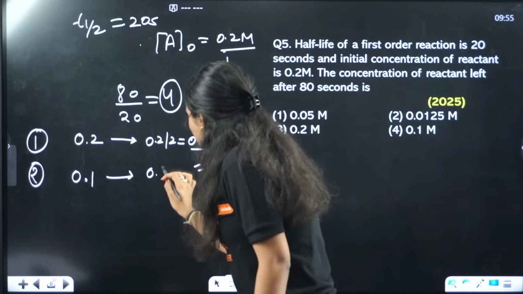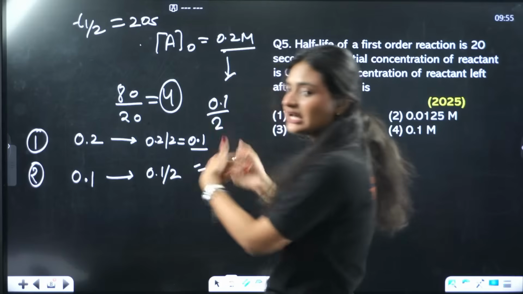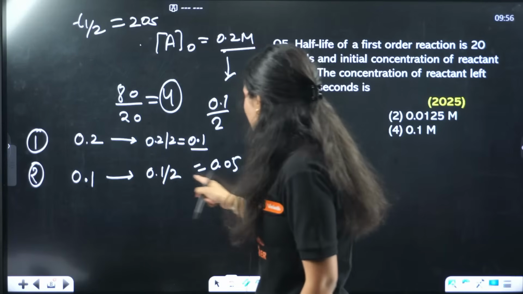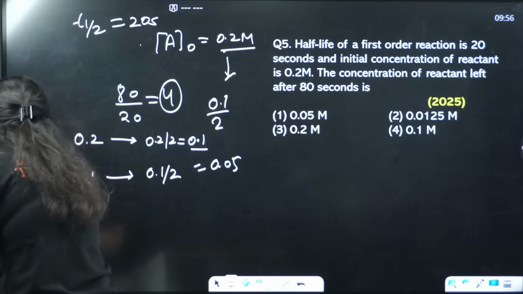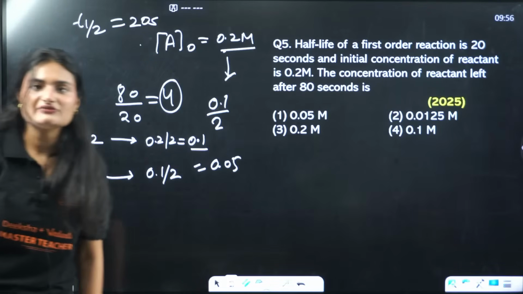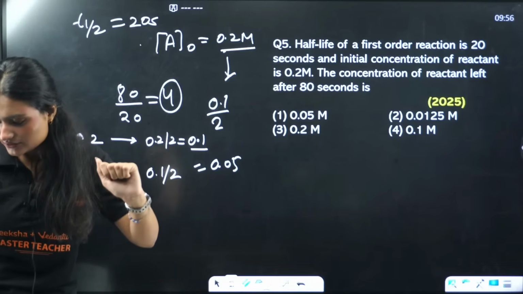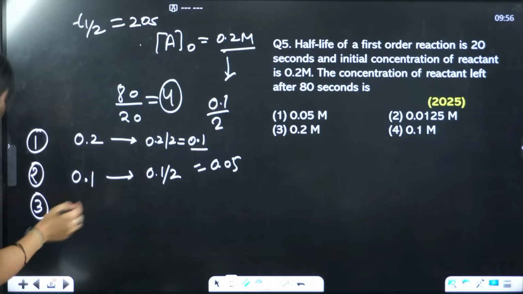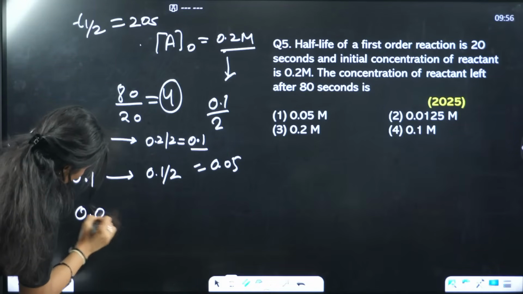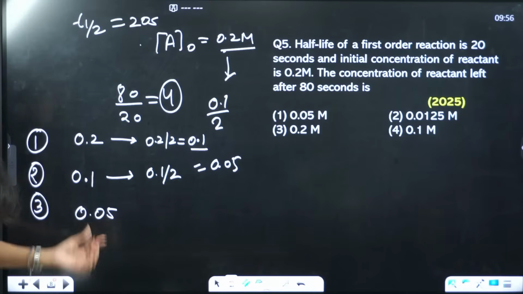This concentration will also get halved. Half of it has reacted, only half is left, which is 0.05. Clear? We are having 4 half-lives, right? So in the third one, we have the concentration 0.05.